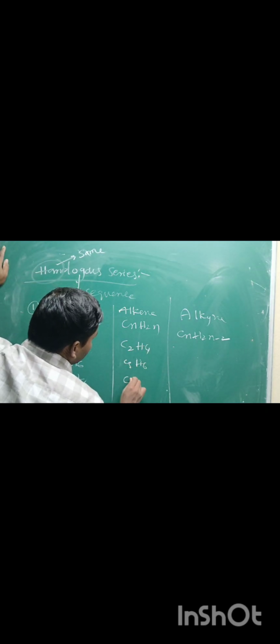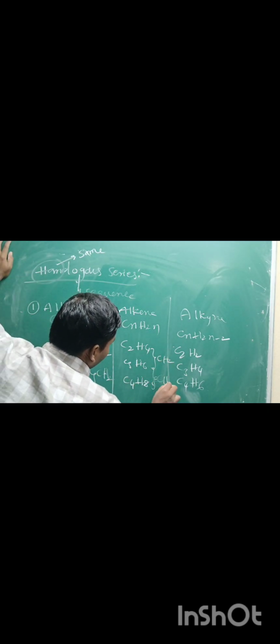If you take alkyne, the general formula is CnH2n minus 2. For example, methane, C2H6 ethane, C3H8 propane; alkenes C2H4, C3H6, C4H8; alkynes C2H2, C3H4, C4H6, etc.